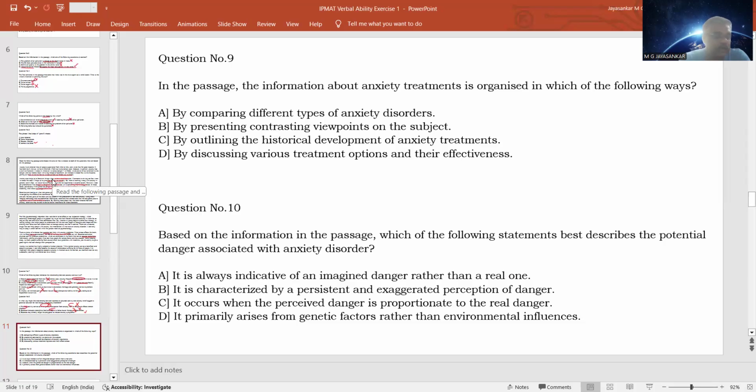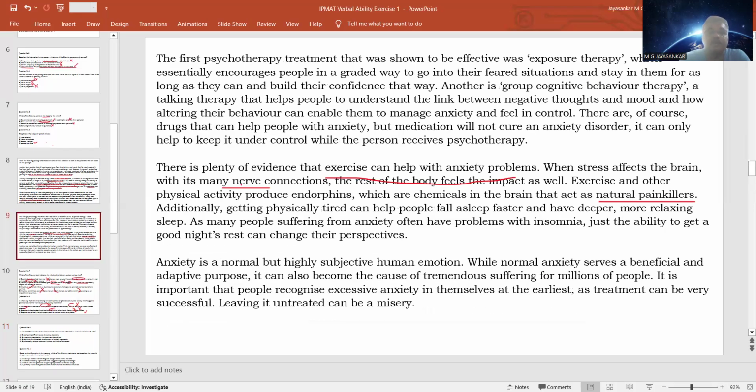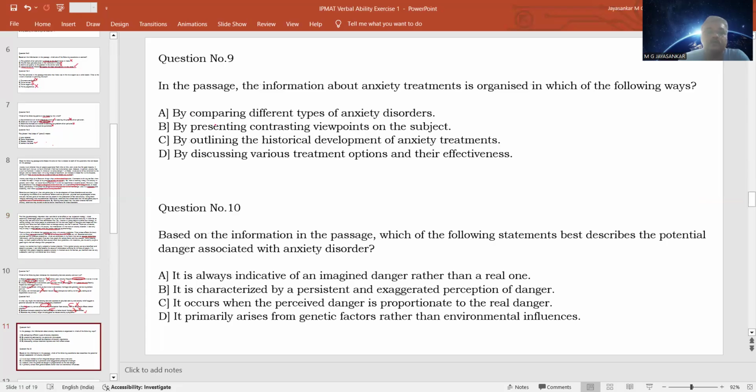Medication cannot cure anxiety; it can only control the symptoms of anxiety or keep the anxiety problem under control while the person is undergoing the psychotherapy treatment. This is the treatment talked about. Then it also talks about the exercise part. So